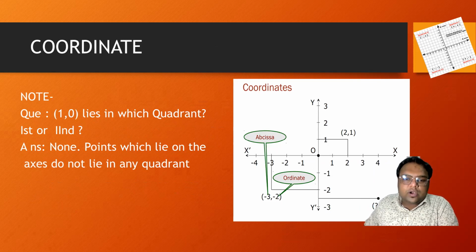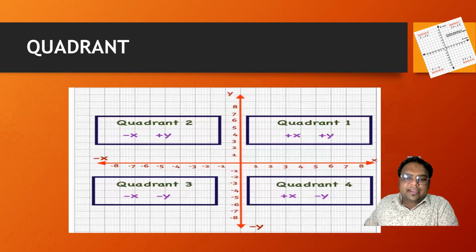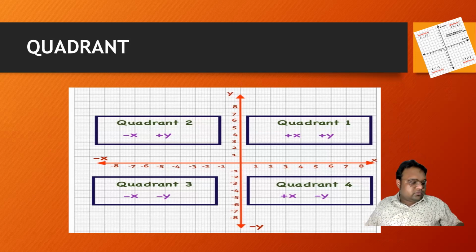What is a quadrant? When you draw the axes, there will be 4 quadrants. You can see the 4 quadrants here: quadrant 1, quadrant 2, quadrant 3 and quadrant 4. A quadrant is the area divided by the Cartesian plane.